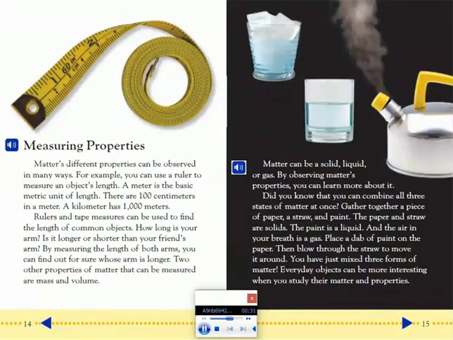How long is your arm? Is it longer or shorter than your friend's arm? By measuring the length of both arms, you can find out for sure whose arm is longer. Two other properties of matter that can be measured are mass and volume.